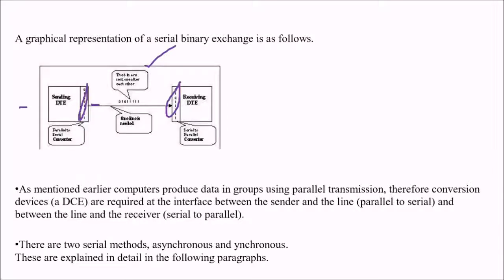So we have seen that earlier computers produced data in groups using parallel transmission. Therefore, the conversion devices are DCE. They are required at the interface. These are two interfaces, between the sender and the line, and between the line and the receiver, to make it parallel to serial and vice versa.